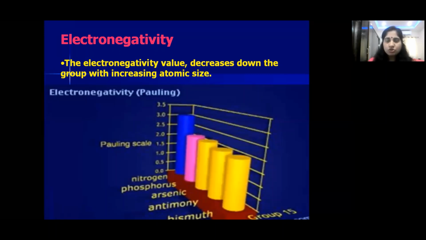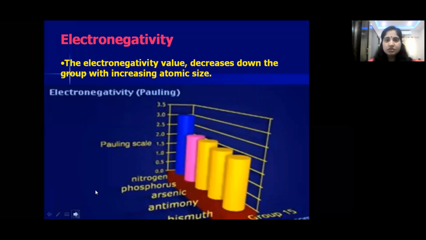Electronegativity is related to the atomic size, inversely related. As the atomic size increases, electronegativity decreases. From top to bottom, atomic size increases, so electronegativity decreases. Nitrogen has a small size in group 15. That's why it has high electronegativity. So this is about electronegativity, children.